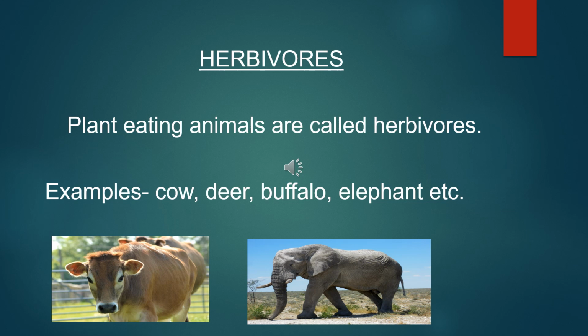They are called herbivores. What are the examples? Which animals are these? Cow, deer, buffalo, elephant, etc. All these are herbivores because they eat plants.